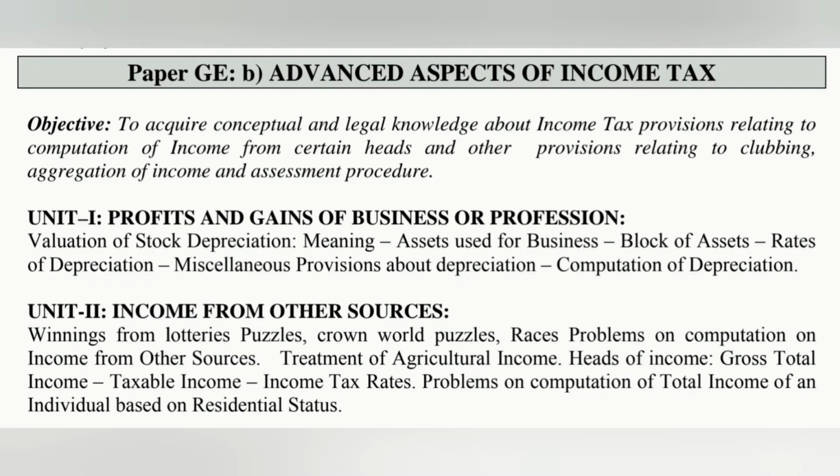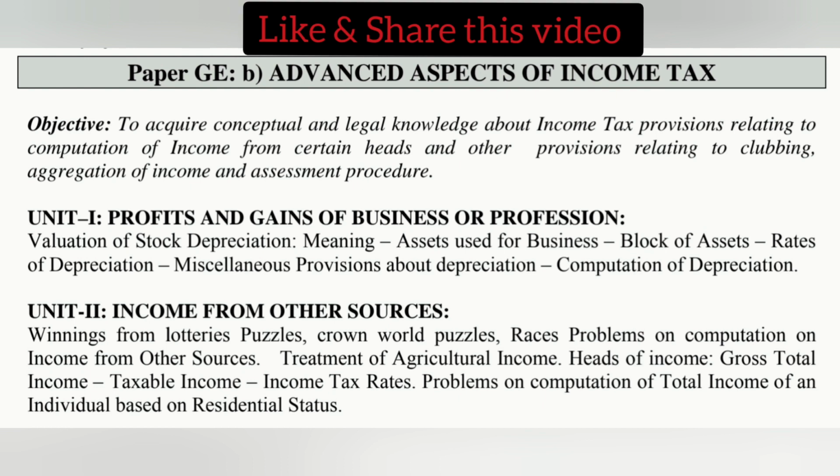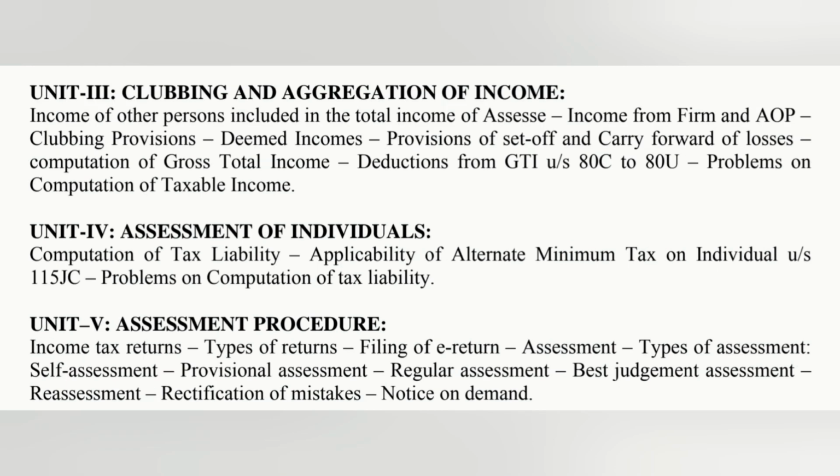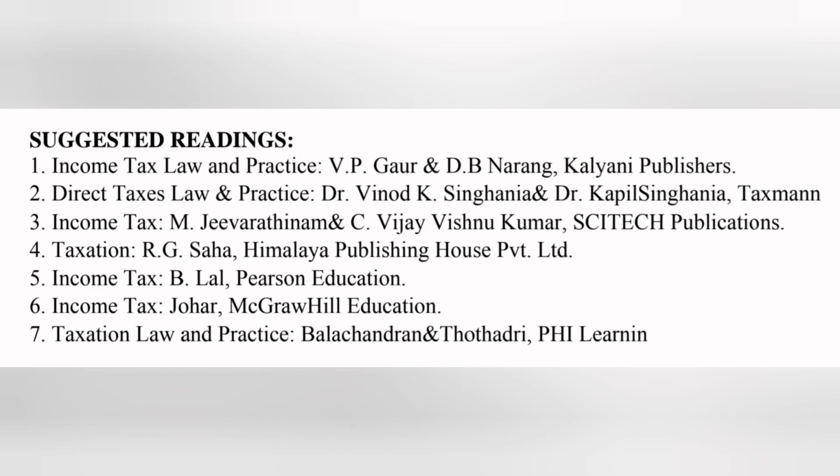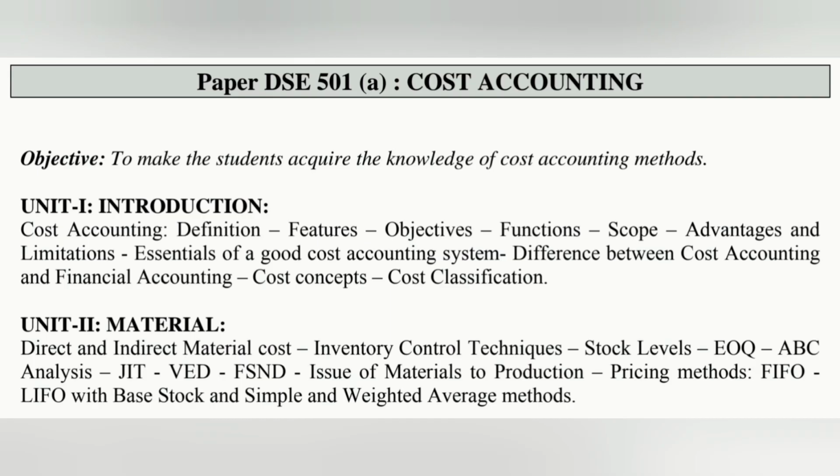Next, Advanced Aspects of Income Tax. On screen you can see the complete syllabus of this subject, unit wise. We have a total of 5 units. In the exam, 1 or 2 short questions come from each unit and 2 long questions come from each unit. You can also see the suggested books for this subject on screen. Next, Cost Accounting.